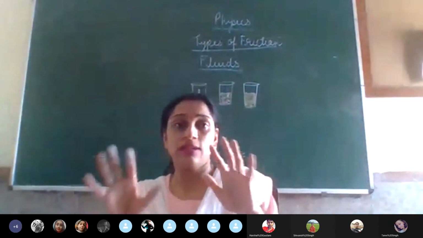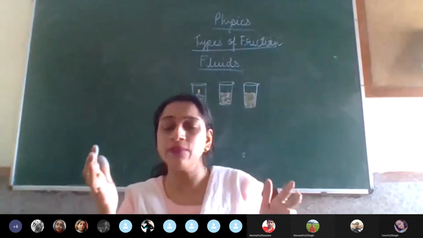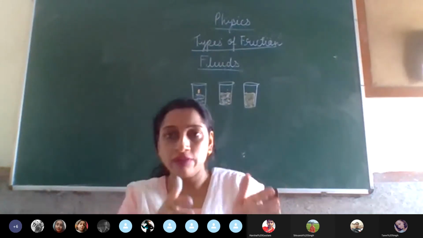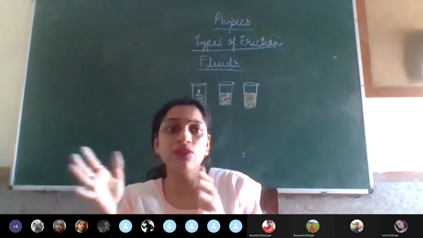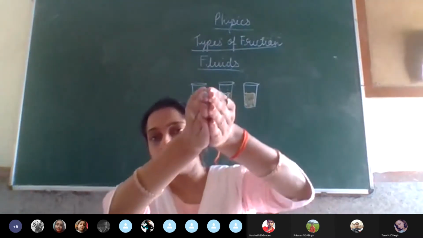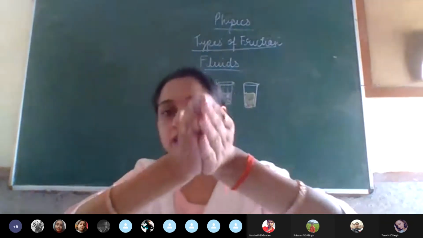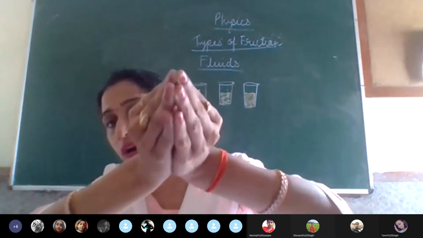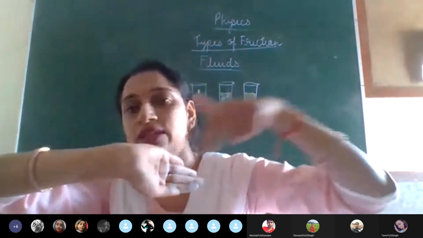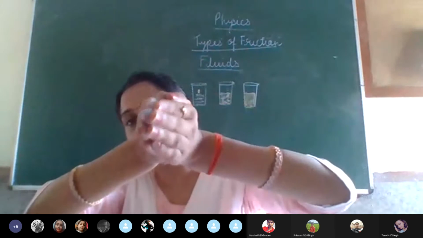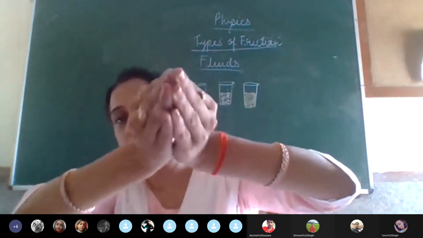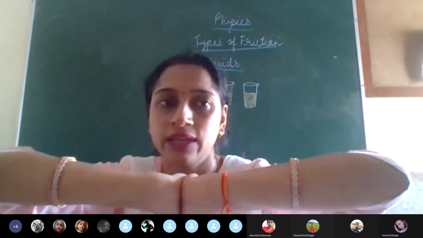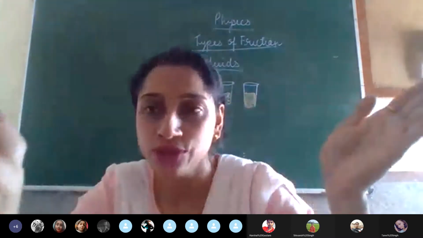What should they do? See, the first thing that you've already studied in your class 7, that they have streamlined shape. Yes, boat-shaped body. The body of the fish, body of other aquatic animals, generally they are streamlined. How streamlined? Just look at my hand, the position of my hand. From the front they are pointed, in center they are broad, and from the end they are bifurcated. Bifurcated means divided into two.